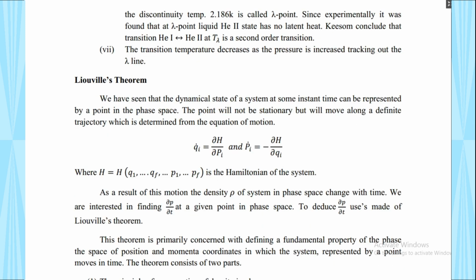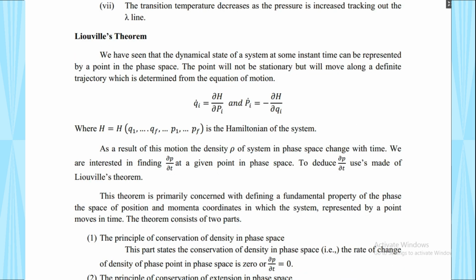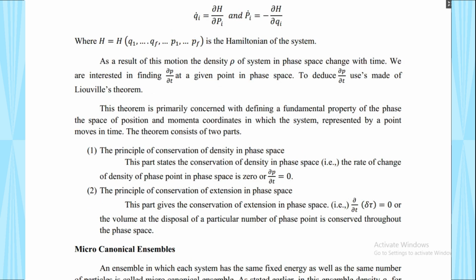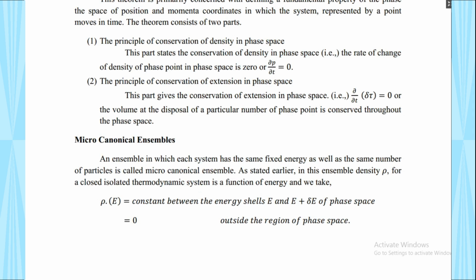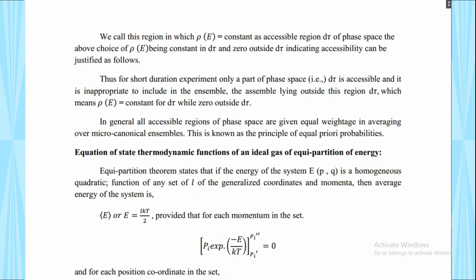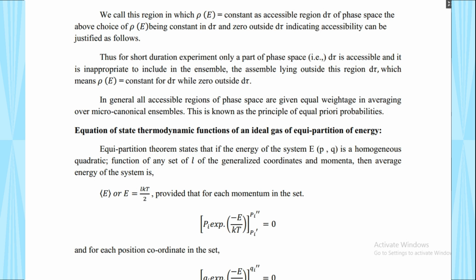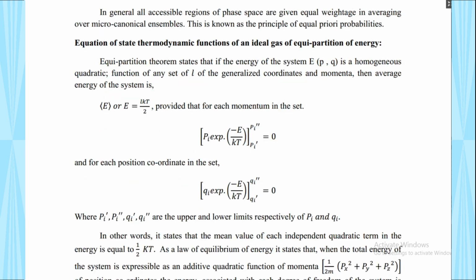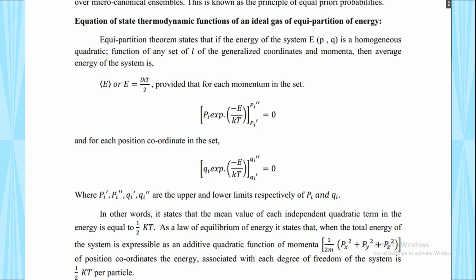Liouville's theorem also has two cases: one is the principle of conservation of density in phase, and the other is the principle of conservation of extension in phase. Then the microcanonical ensembles. In this case there are many ensembles, but in our syllabus only three are given: microcanonical ensembles, canonical ensembles, and grand canonical ensembles. The equation of state and thermodynamic functions of an ideal gas, and equipartition of energy with respect to momentum and position coordinates, we have to find out by applying the upper and lower limits respectively.